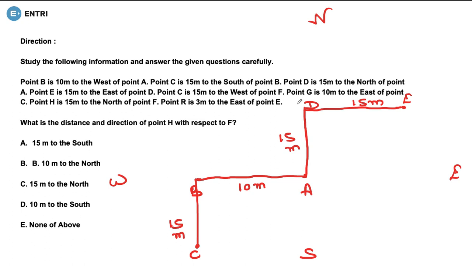Now they are saying that point C is 15 meter to the west of point F. Where is point F? Is there any point F here? No, we haven't marked any point F. Before that, point E is 15 meter to the east of D. We have already done that. Point C is 15 meter to the west of point F. Okay, point C was this one, and they are saying that point C is in the west direction of point F, isn't it?